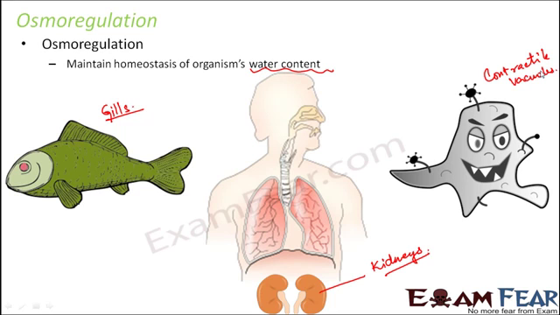Amoeba is made up of just one single cell, and even inside that single cell we have contractile vacuoles, especially for the purpose of osmoregulation. So you see, all these animals can perform osmoregulation, so they can maintain the right amount of water content.